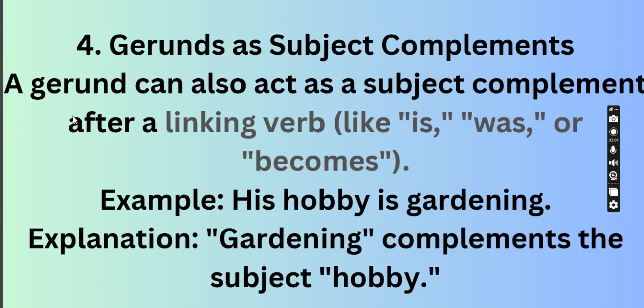Now next is gerunds as subject complements. A gerund can also act as a subject complement after a linking verb like is, was or becomes. Example: his hobby is gardening. Gardening complements the subject hobby.